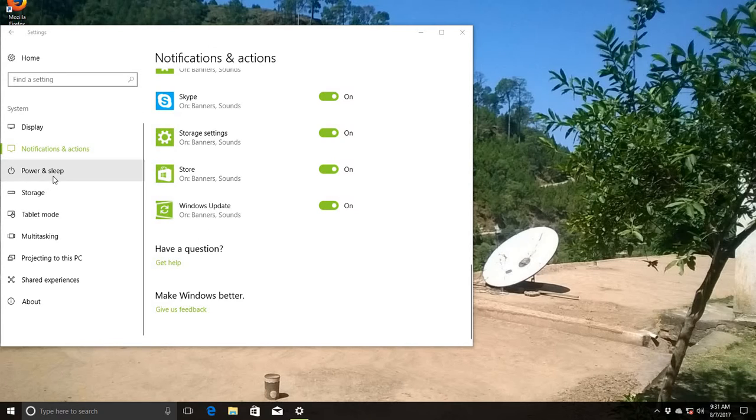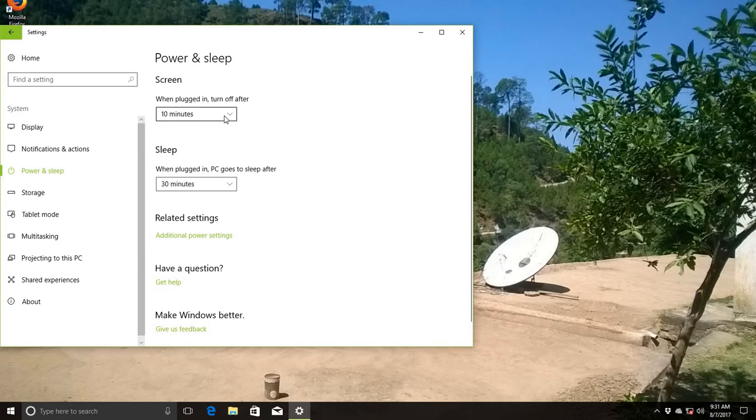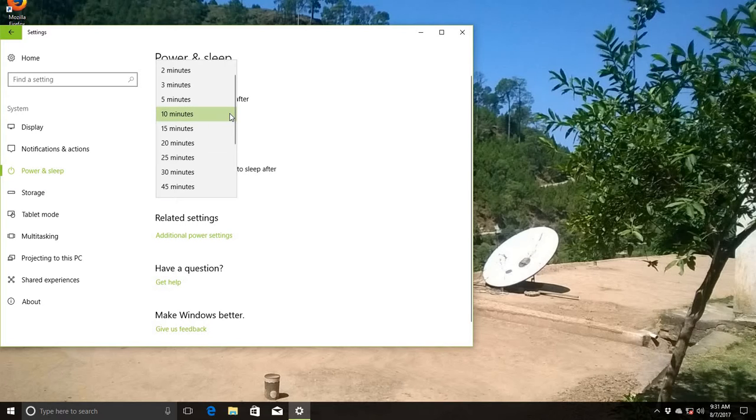Next is power and sleep. If you are using your system and sometimes you watch on your screen, and you don't touch your computer for a few minutes, then the computer says it is going to sleep. If you want to minimize this timing or maximize it, then you click on this and choose your time as you want.